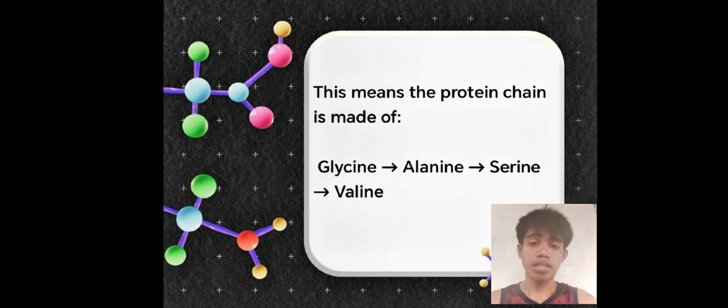For example, a protein chain can be arranged like this, from glycine to alanine to serine to valine. This sequence shows how specific the order of amino acids is in forming a protein.